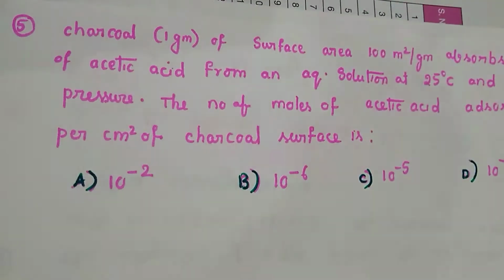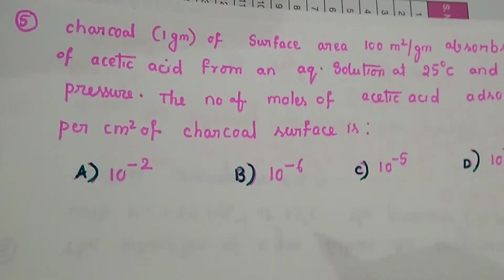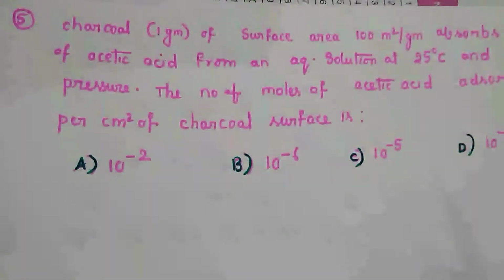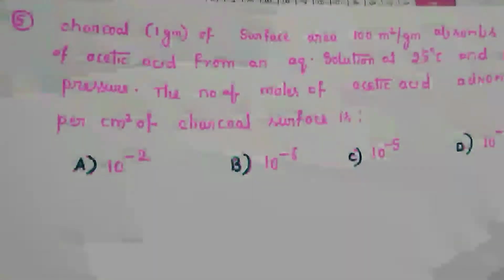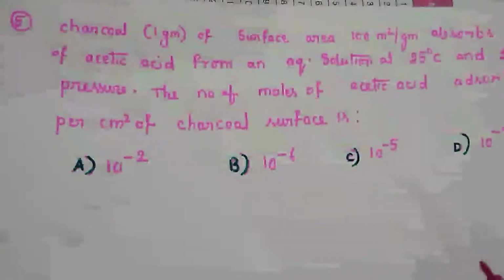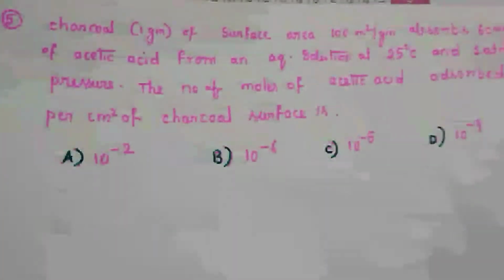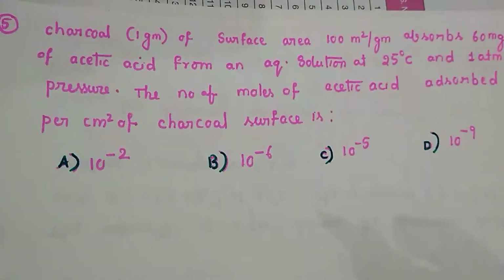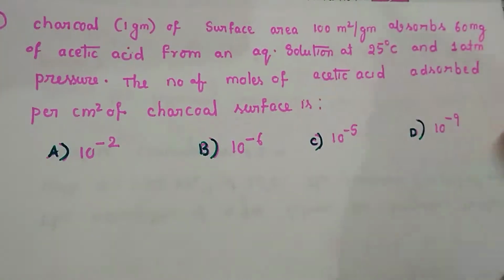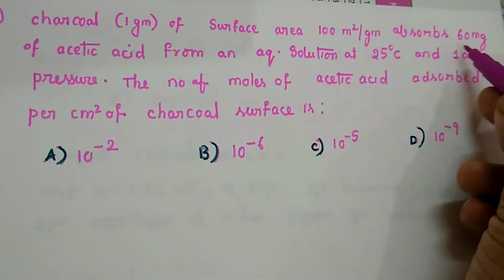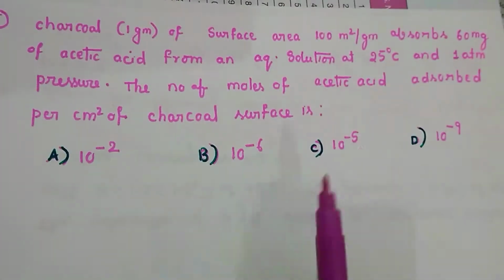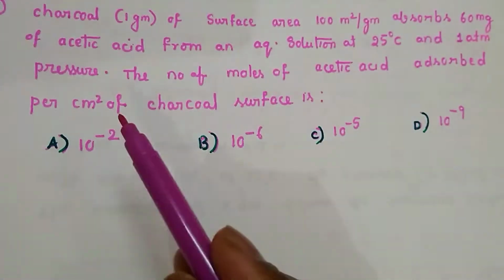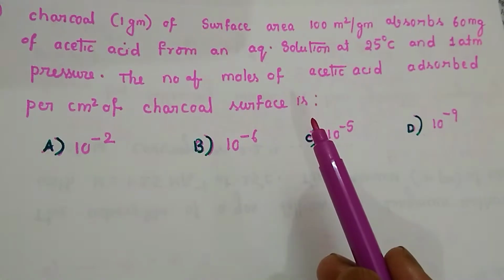Another question is regarding adsorption. They have given charcoal, that is 1 gram of charcoal of surface area 100 meter square per gram, adsorbs acetic acid from its aqueous solution at 25 degrees and 1 atmospheric pressure. So they have given information. They have given the weight of the acetic acid, right? And they are asking the number of moles of acetic acid adsorbed per 1 centimeter square of charcoal surface area.